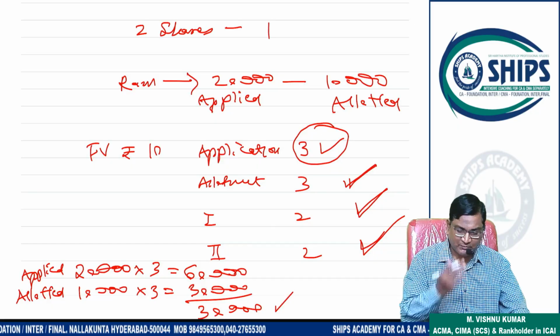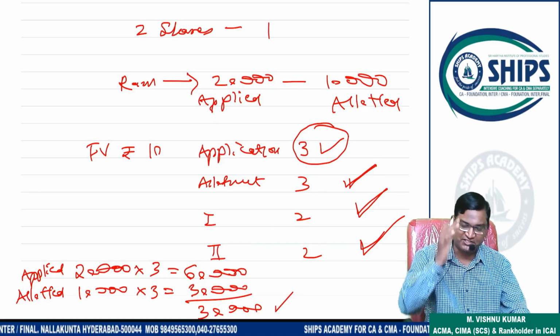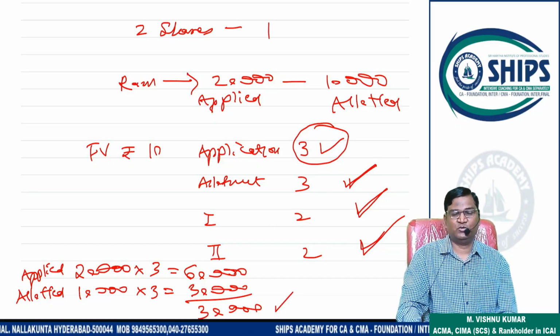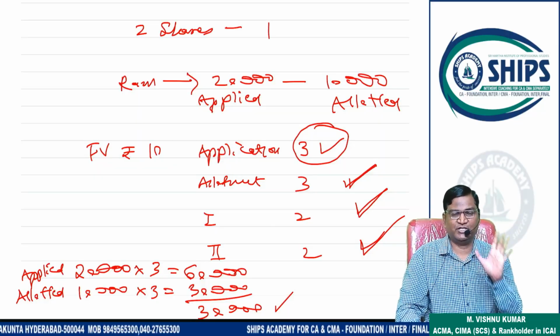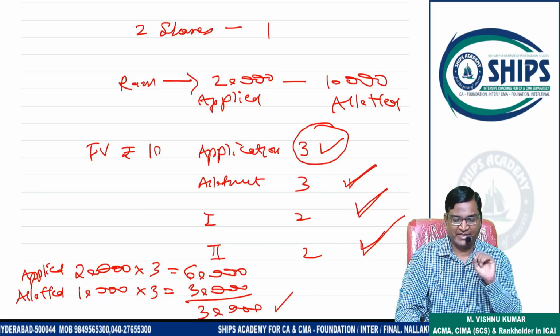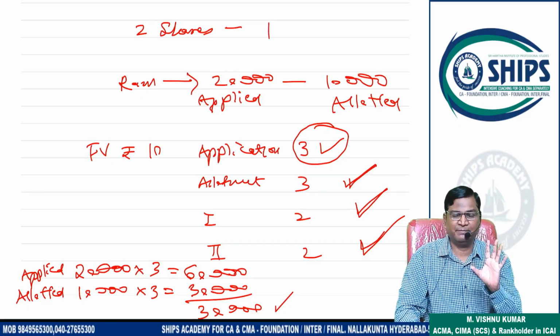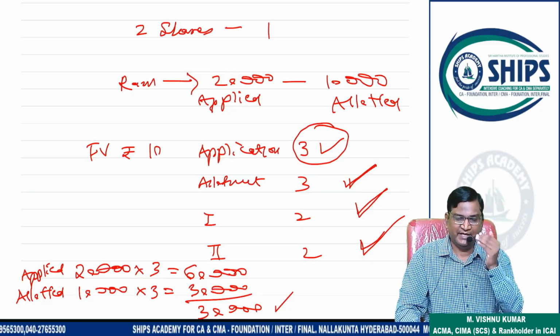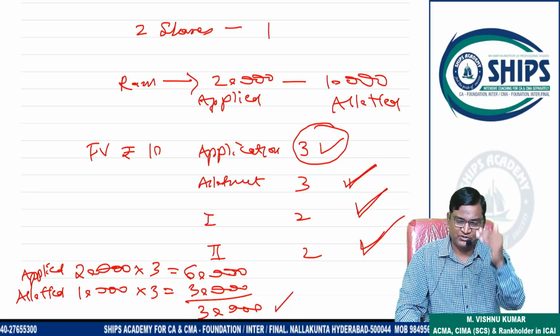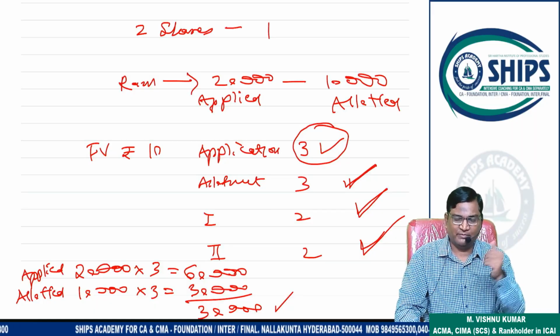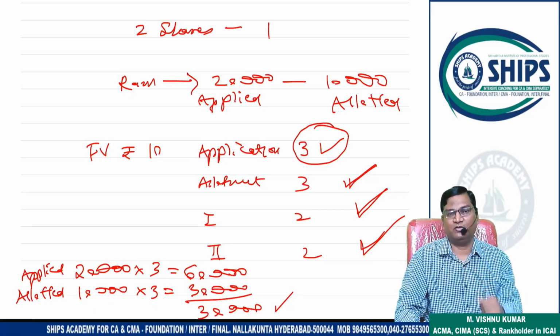So this amount is retained and in future it will be adjusted. In most cases, the extra amount paid on application is not returned to him; it is retained by the company and adjusted in future, in allotment or first call or final call.